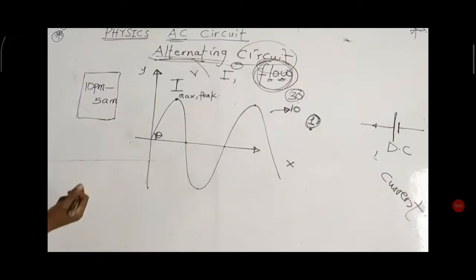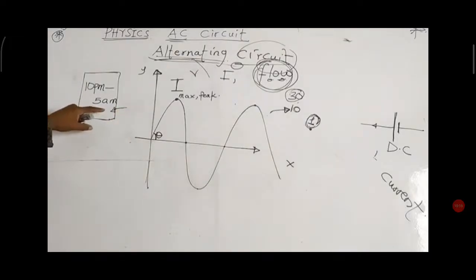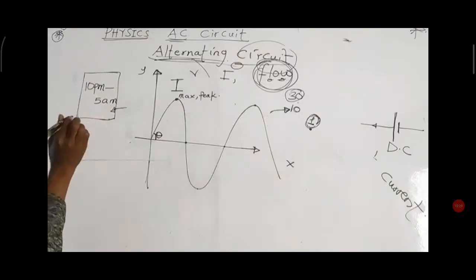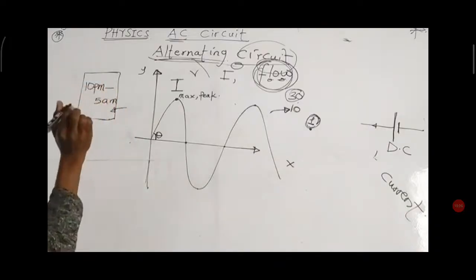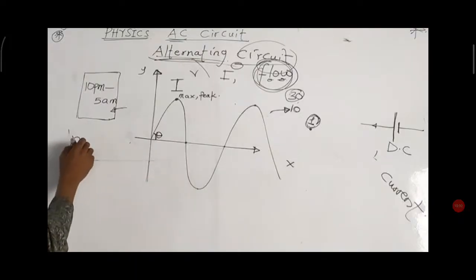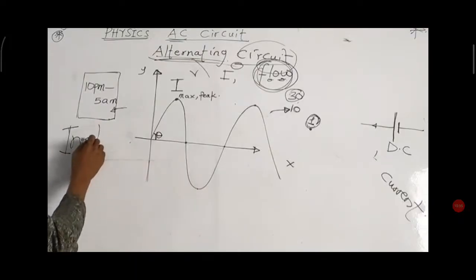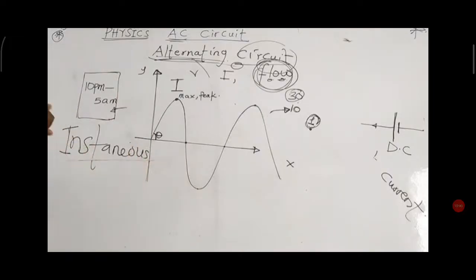As I just open my PS, as the PS is loading, my mother opens the door and comes in. At that instant that she came in, she believed that I have only played games from 10 p.m. till now. She doesn't know that I was reading before. At a particular time, we give consideration to a particular time in science. Whatever is happening at any particular time, we call it by a name in science: instantaneous value. So instantaneous value is any value at a particular time.